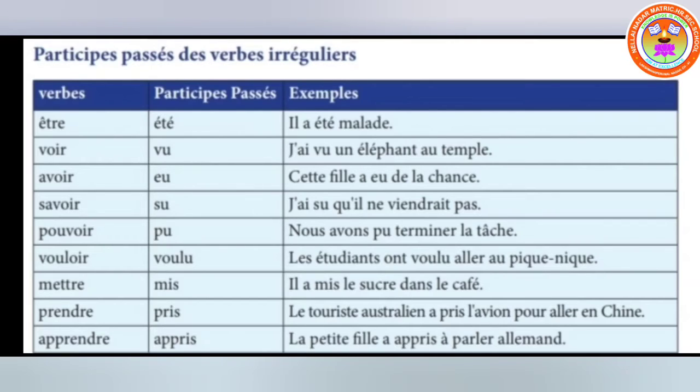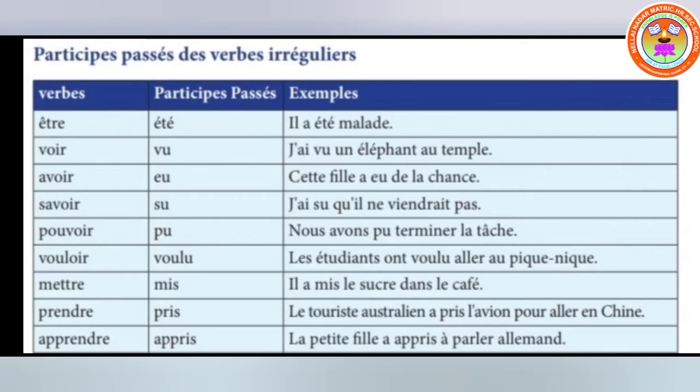Il a été malade means he was sick or he is sick. Then j'ai vu un éléphant au temple means I have seen an elephant at the temple. Cette fille a eu de la chance means the girl had some chance, luck or anything you can say. J'ai su qu'il ne viendrait pas. That means I have known that he would not come, or he would not come back.